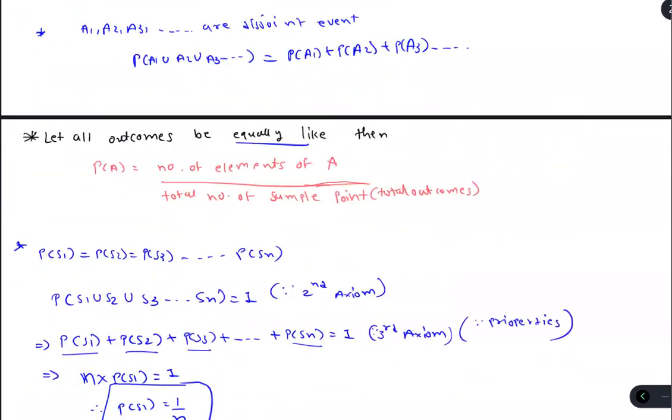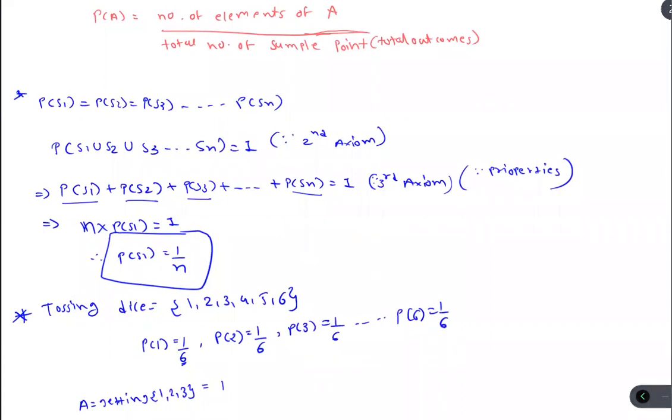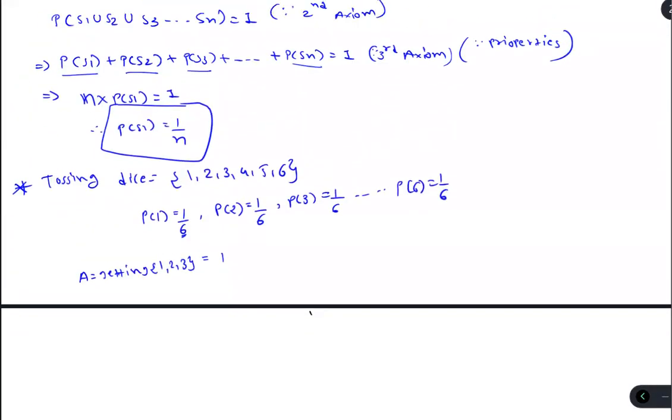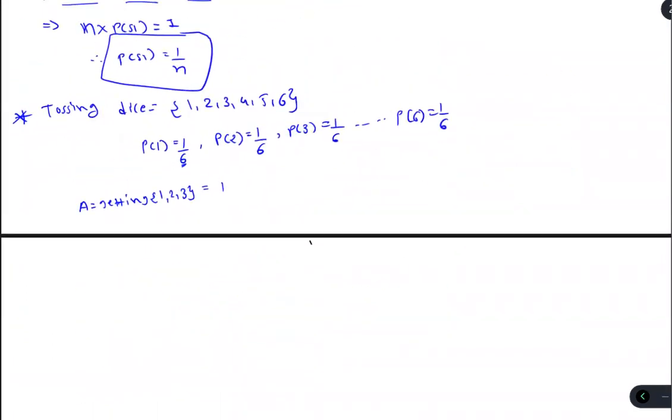Now let's prove this. Let's say we have an event A which is getting either 1, 2 or 3 on the dice. The probability is the number of elements of A over the total, but first let's see it by this method and then check whether we get the same output. So the probability of getting 1 plus 2 plus 3; we can't get both at a time.